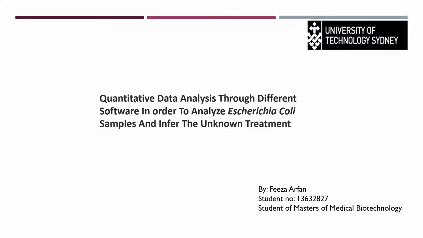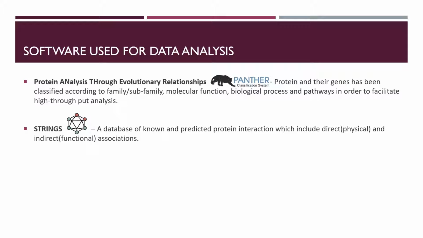I will be presenting the analysis of quantitative data of an E. coli sample in order to infer the unknown treatment. The two software used for data analysis are Panther and STRING. Proteins and their genes have been classified according to family, molecular function, biological process, and pathways in order to facilitate the analysis in Panther. STRING is a database of known and predicted protein interactions, which include physical and functional associations.